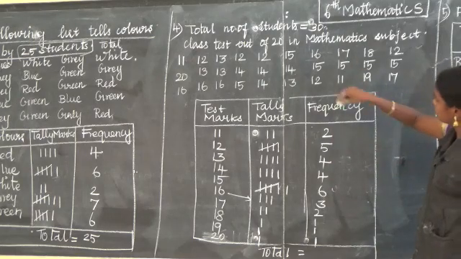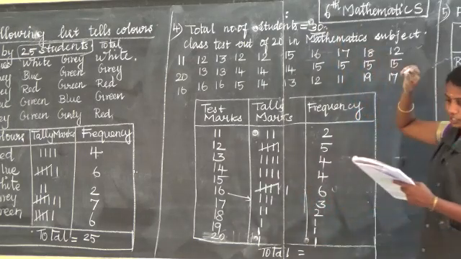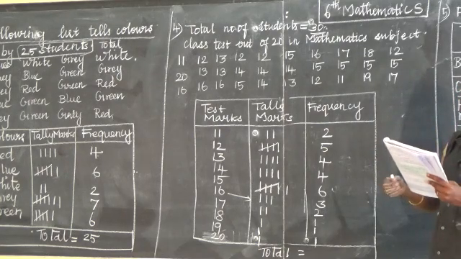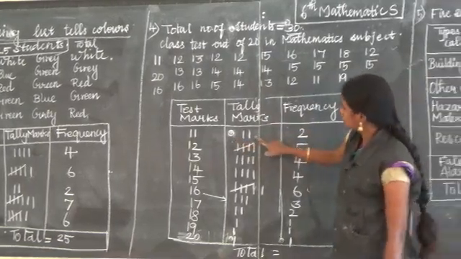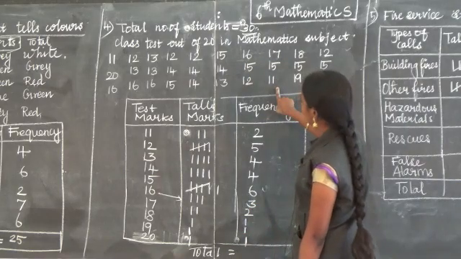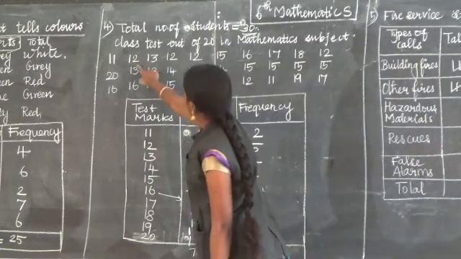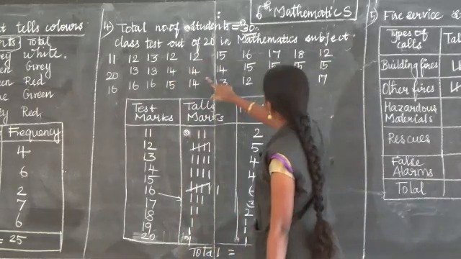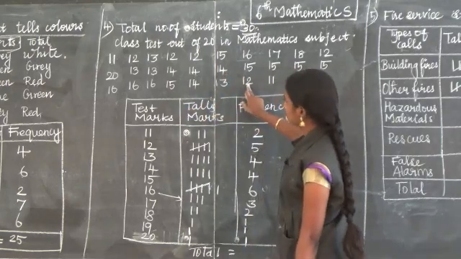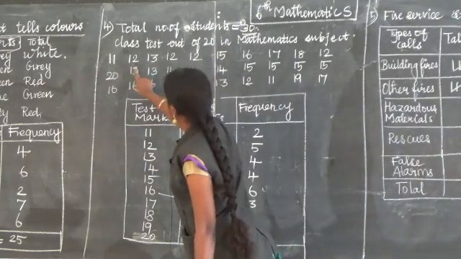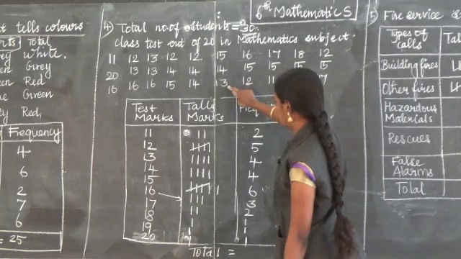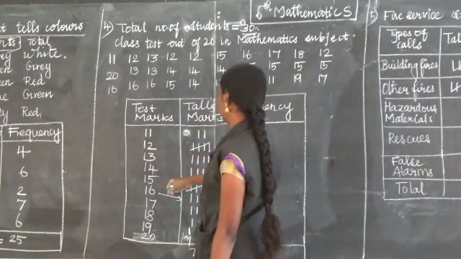So something we missed, because the total is 30. The following are the marks obtained by 30 students in your class. Okay. So now listen, once again we can check it. 11 is written 2 times, then 12, 1, 2, 3, 4, 5 times. See here, 5 times. Then 13, check it fast. 1, 2, 3, 4. 4 times.